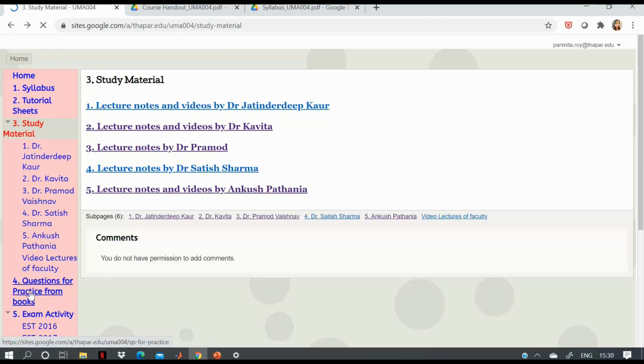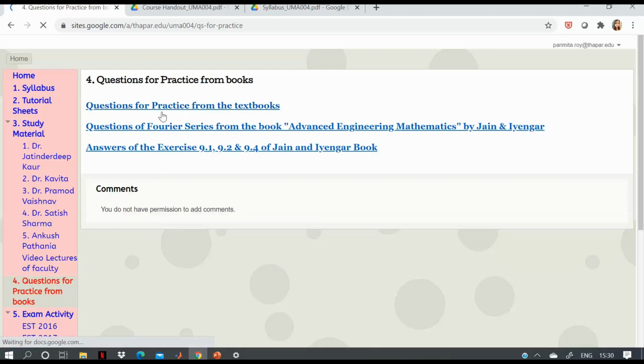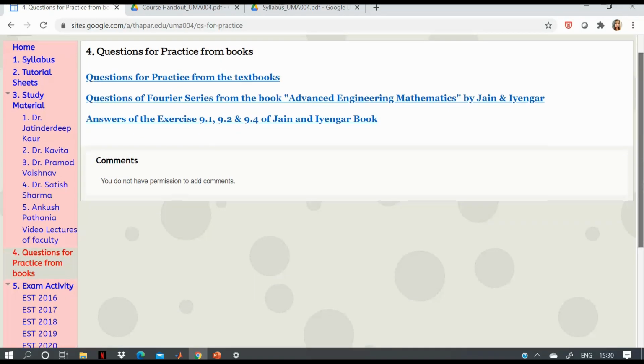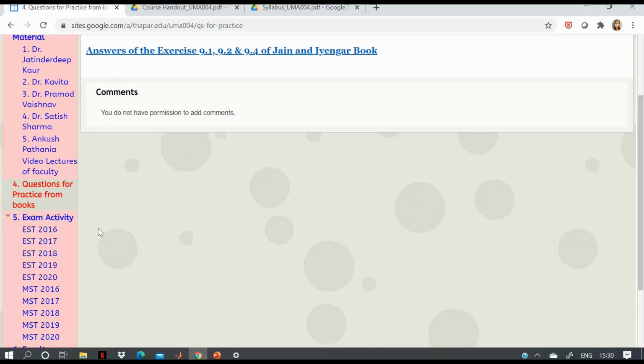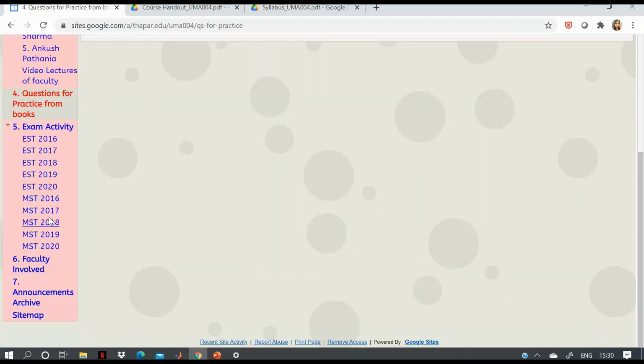Then you can see here are questions for practice from books. These are the questions which are given on the website. You can open this and try as your lectures proceed. And these are the exam activities. Here the question papers from previous years are given. You can see the question papers. These are MST for the mid semester and EST for the end semester. So this was all about the website.